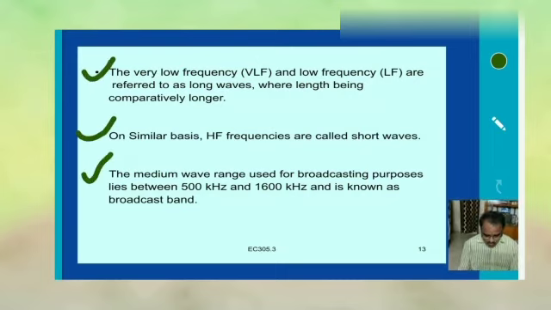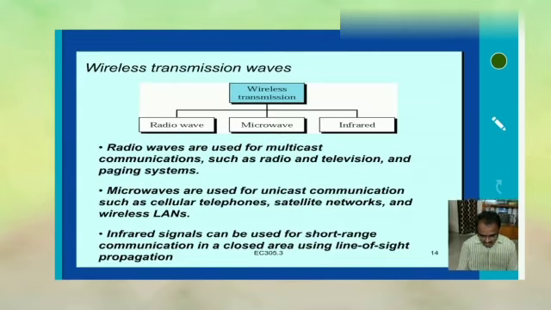Wireless transmissions are radio waves, microwaves and infrared waves. These are the wireless transmission waves.